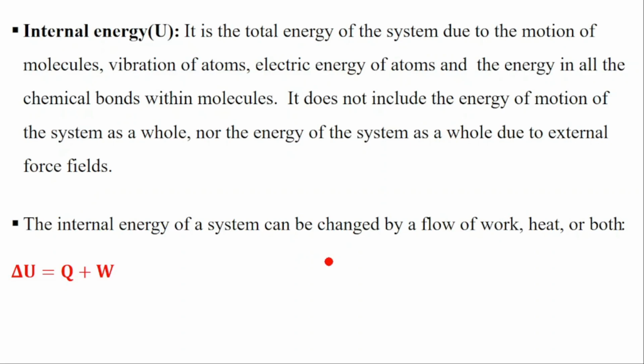So here we are changing the internal energy of the system. Internal energy can be changed by a flow of work, heat, or both. This is the formula for internal energy: the change in internal energy is equal to Q plus the work done.